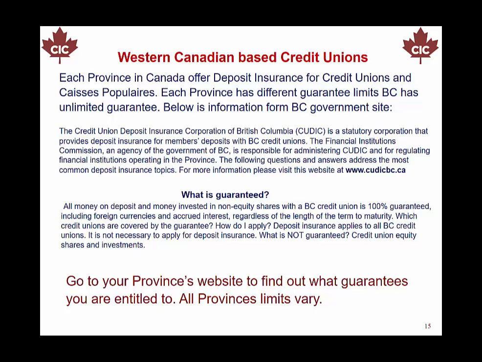Which credit unions are covered by the guarantee? Deposit insurance applies to all BC credit unions. How do I apply? It is not necessary to apply for deposit insurance. What is not guaranteed? Credit union equity shares and investments. Go to your province's website to find out what guarantees you are entitled to. All provinces' limits vary.